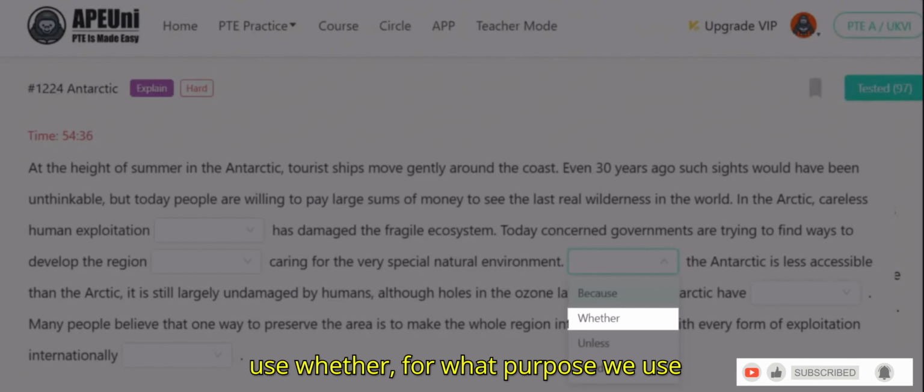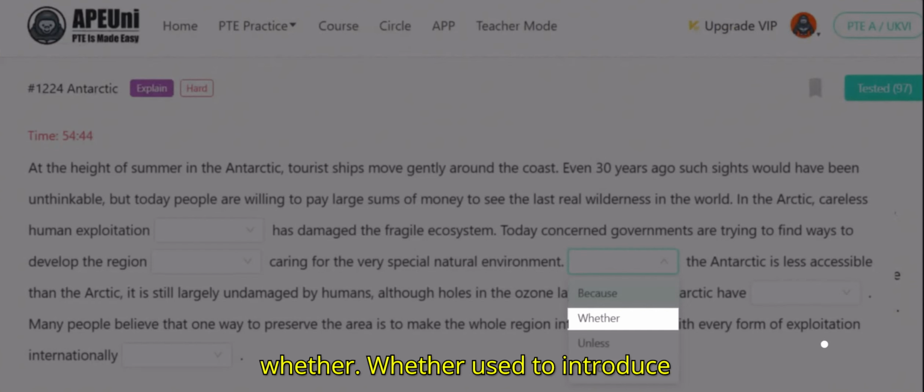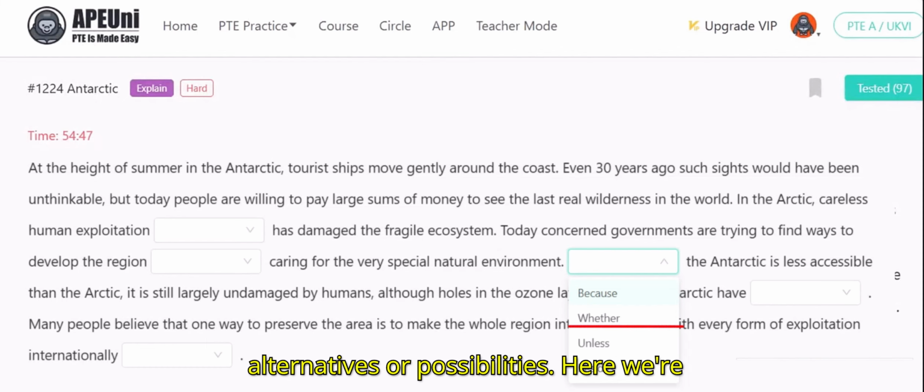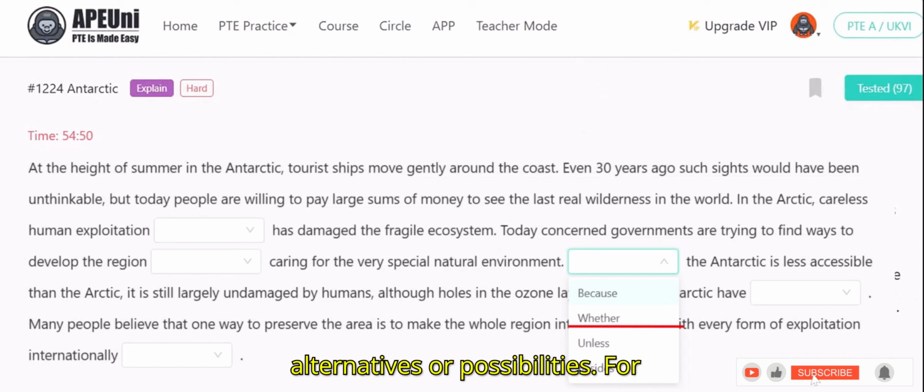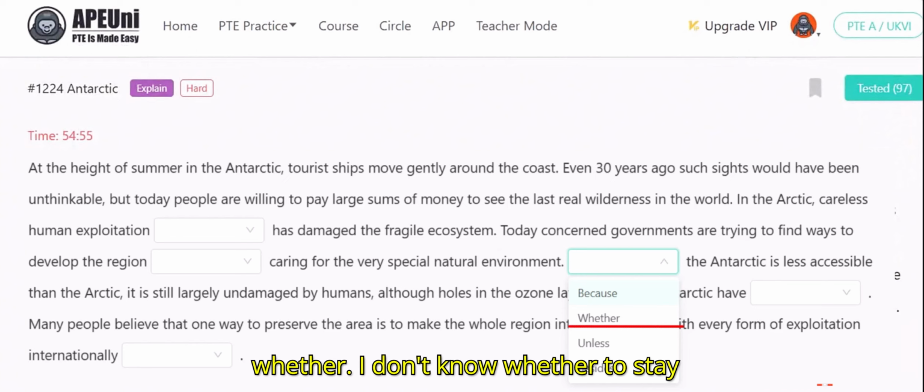Whether: in which situation do we use whether, and for what purpose? Whether is used to introduce alternatives or possibilities. Here we're not talking about any alternatives or possibilities. For example, in which scenario do we use whether? I don't know whether to stay or go.